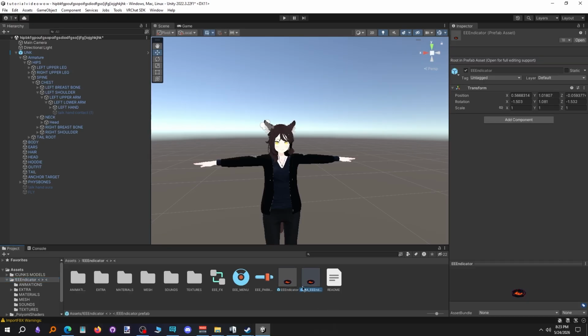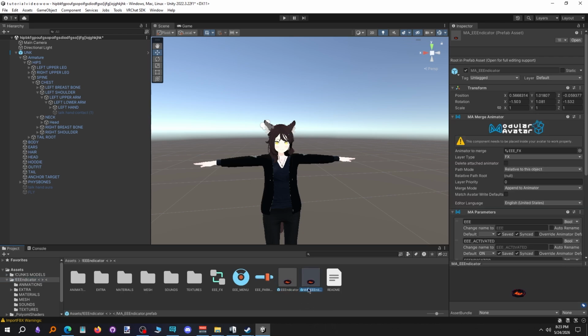So there's like two prefabs for the people who want to install it manually. Use this one, the indicator. For everyone else, just use modular avatar.